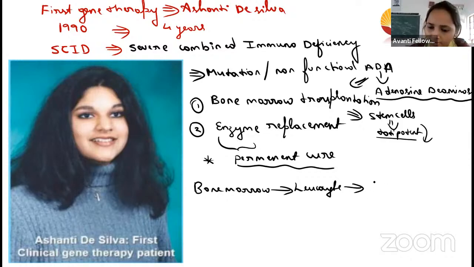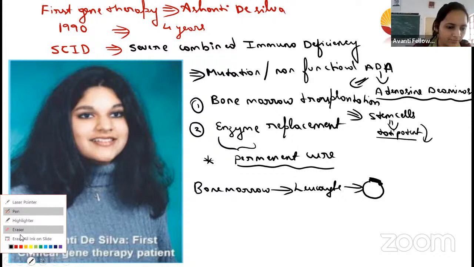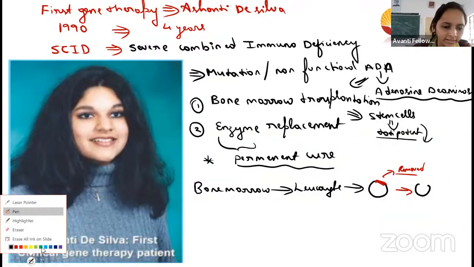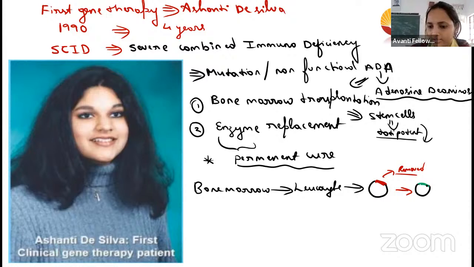In the leukocyte, this is the gene they took, carrying the faulty gene for adenosine deaminase. They removed this faulty gene and inserted a functional gene here.